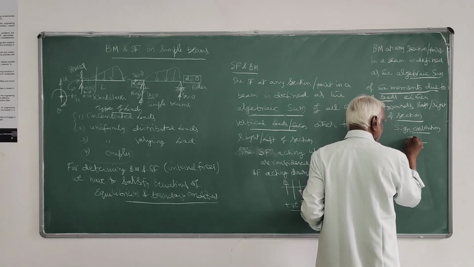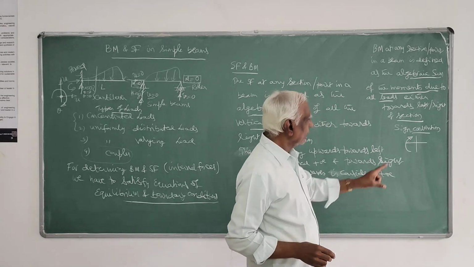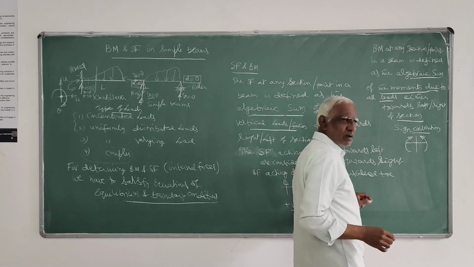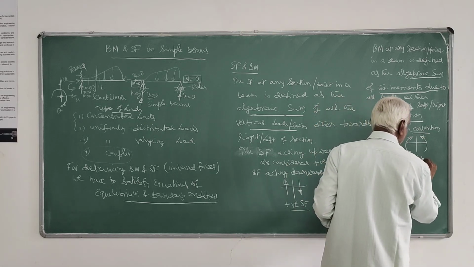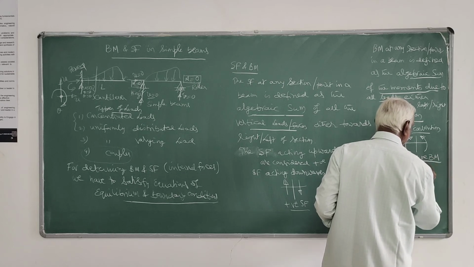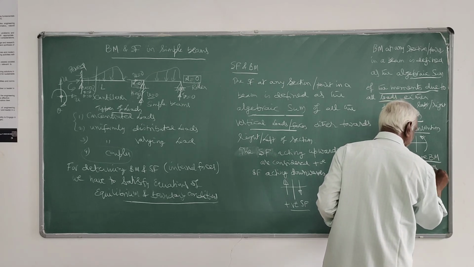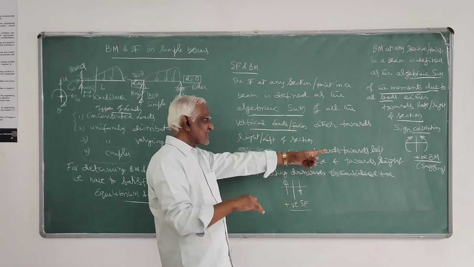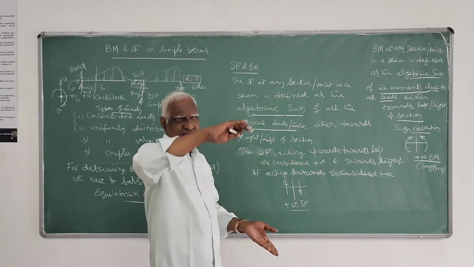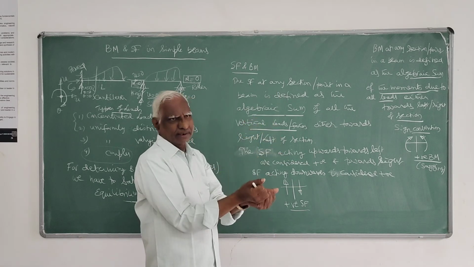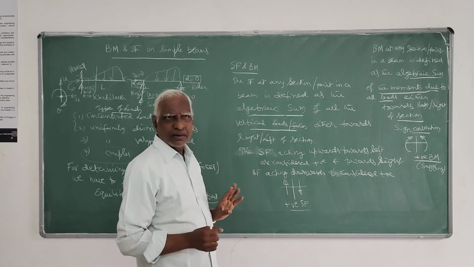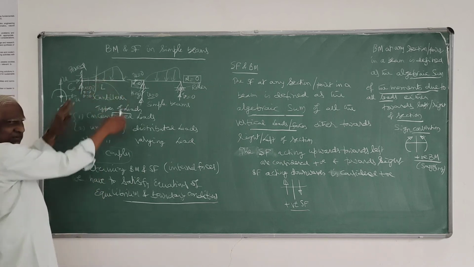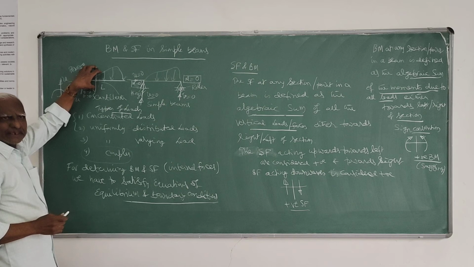On the left side, clockwise positive, right side counterclockwise positive bending moment. This is called sagging bending moment. If it is hogging, reverse thing. Left side it is anti-clockwise, right side it is clockwise. That is hogging. That is negative bending moment. Usually in the cantilevers, because of the load, it bends like that. It is hogging. So it is always negative.